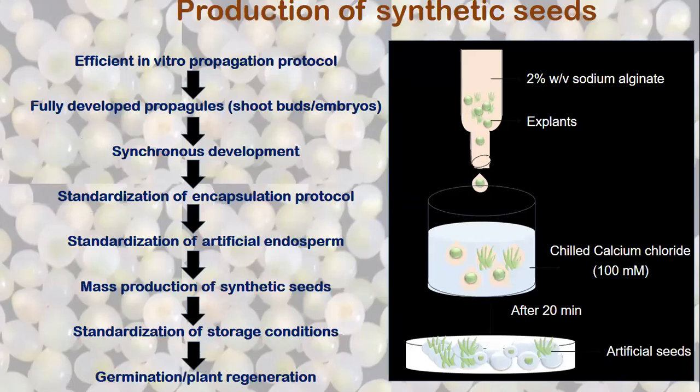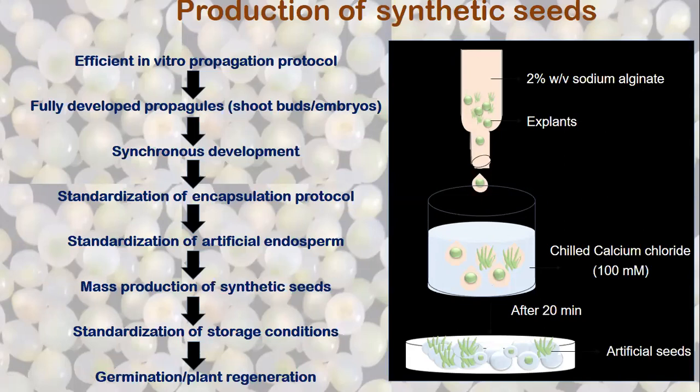So this is again the production of synthetic seeds. An efficient in vitro propagation protocol, fully developed propagule. We require either shoot or embryos which have a synchronous development. Then we standardize the encapsulation protocol. That means what concentration of sodium alginate you will use, what concentration of calcium chloride you will use, how long you will keep the beads in calcium chloride solution, at which temperature.